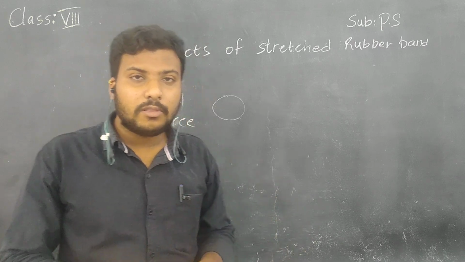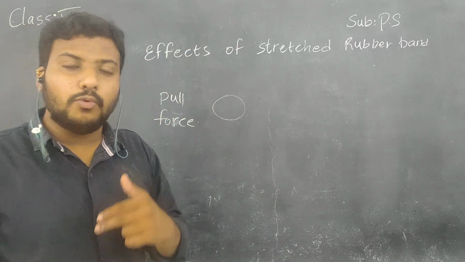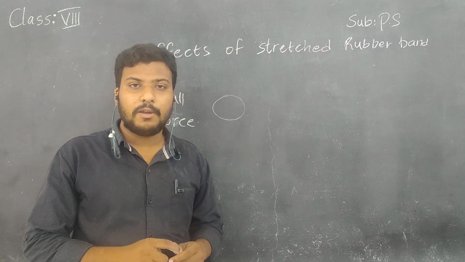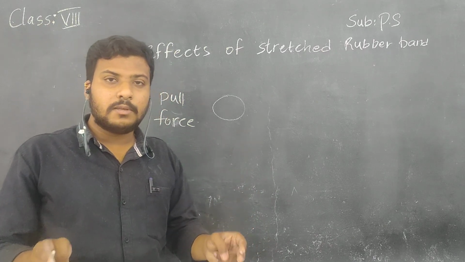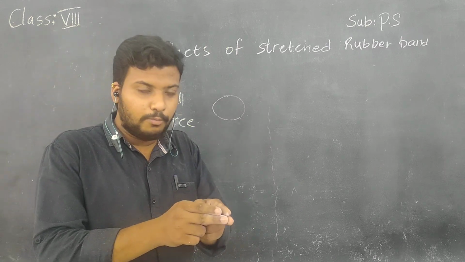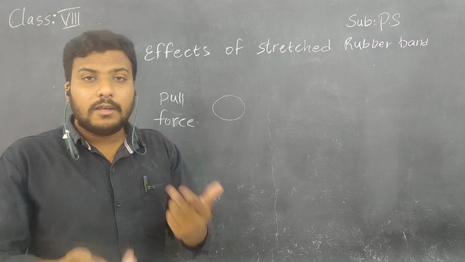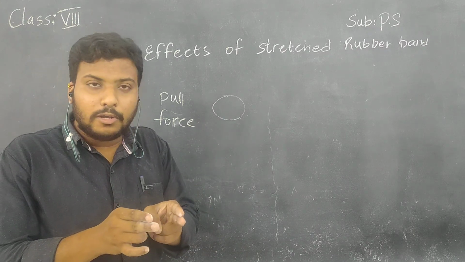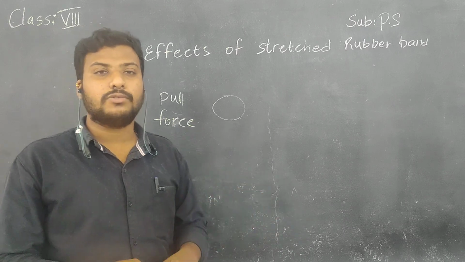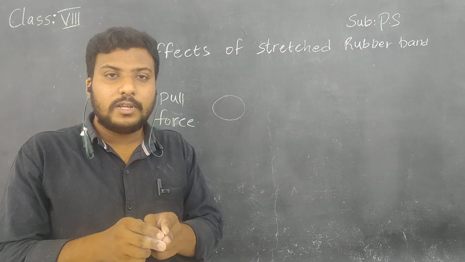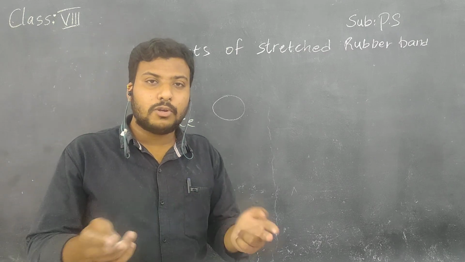Children, here the force applied by the two rubber bands is more when compared to the single rubber band. These two rubber bands pull your two fingers. And if you add again and again, then you cannot even stretch them, children. There will be a lot of pull force on your fingers and you will not be able to stretch all these rubber bands.